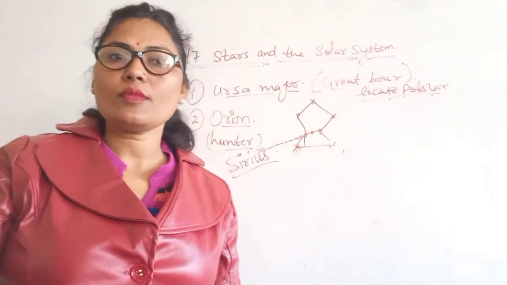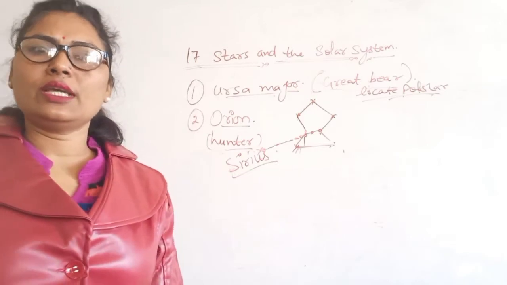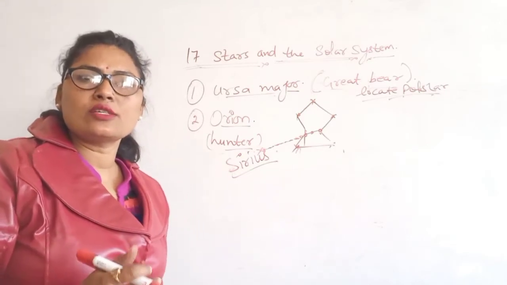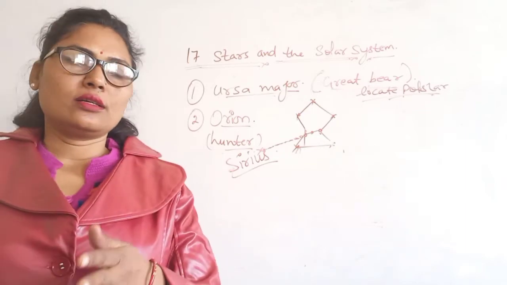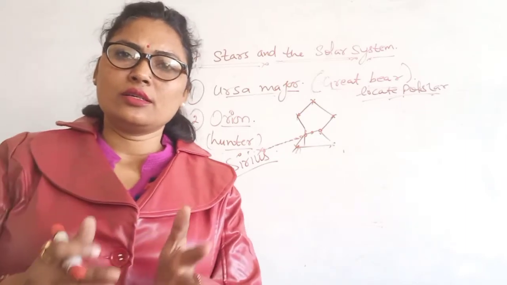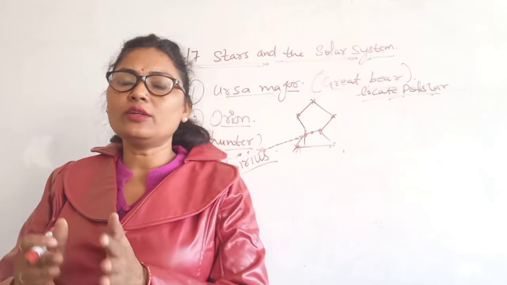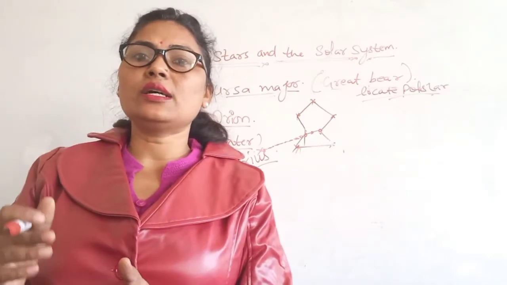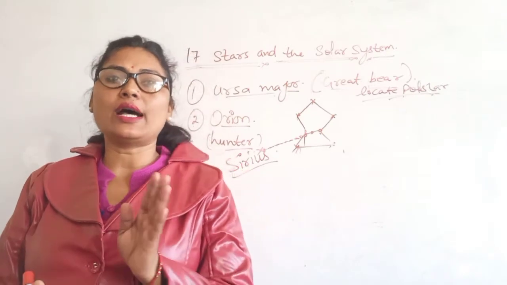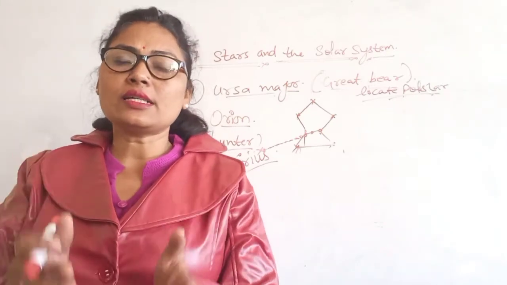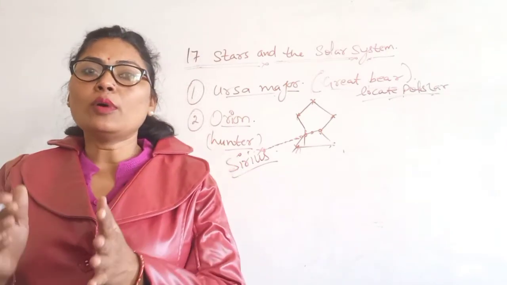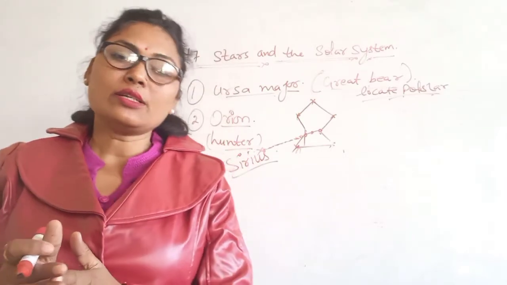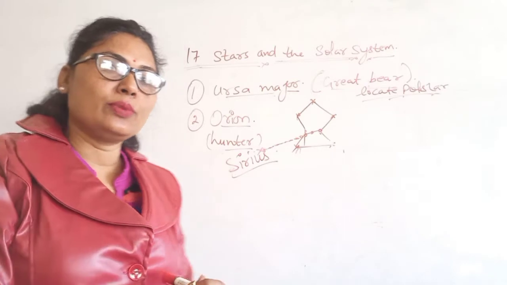Now the next one we can take is Cassiopeia, and Cassiopeia consists of five prominent stars that form a distorted M or W. You can see this in the northern sky during winter in the early half of the night, and the stars also form the image of the Egyptian queen Cassiopeia. That's why it is known as Cassiopeia.